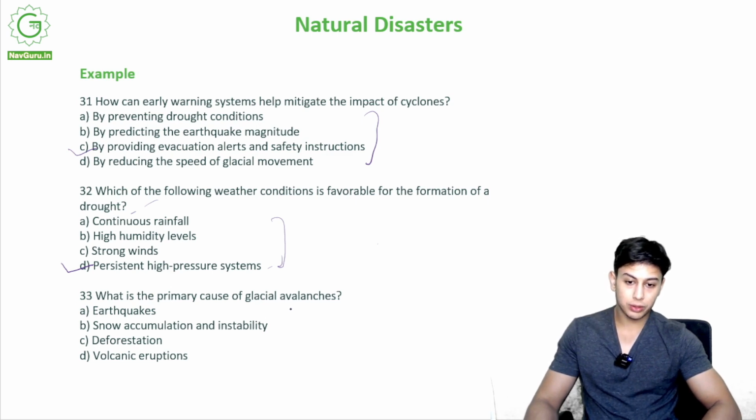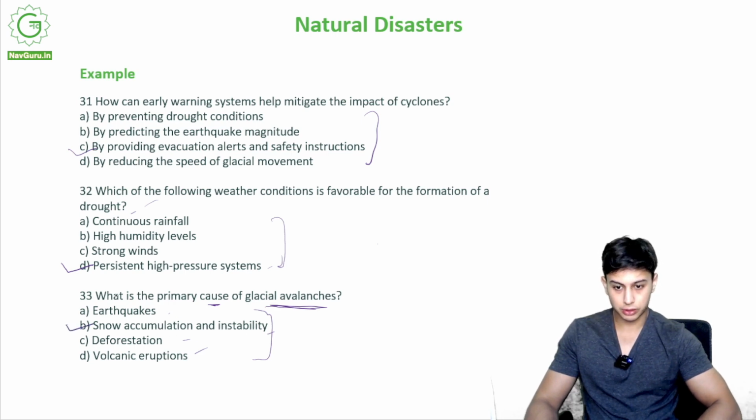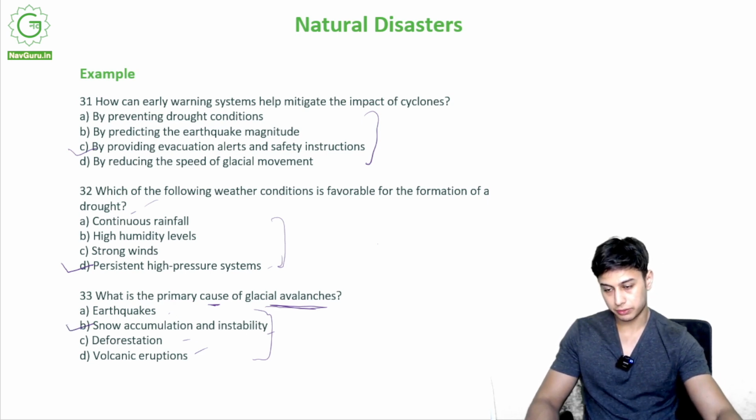High pressure means there is not a lot of rainfall, so it is a persistent high pressure system. What is the primary cause of a glacial avalanche? Okay, so a glacial avalanche, what is the primary cause? Earthquakes, snow accumulation and instability, deforestation, or volcanic eruptions? Of course it is B, snow accumulation and instability.